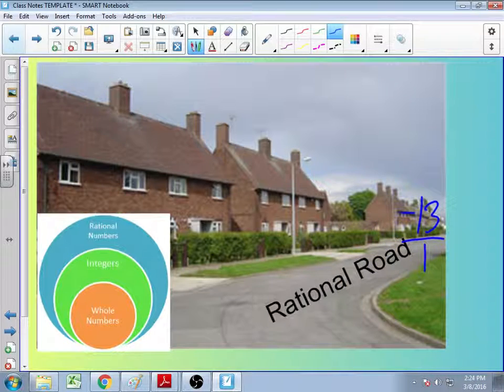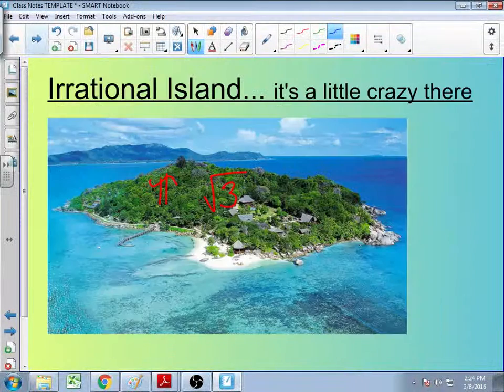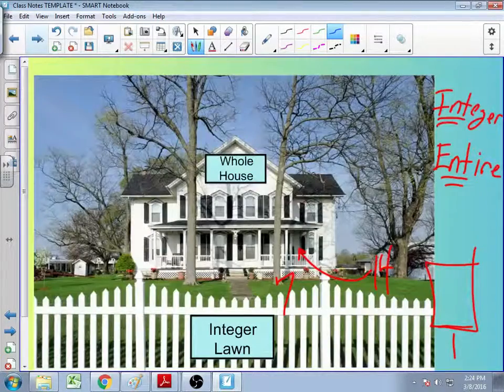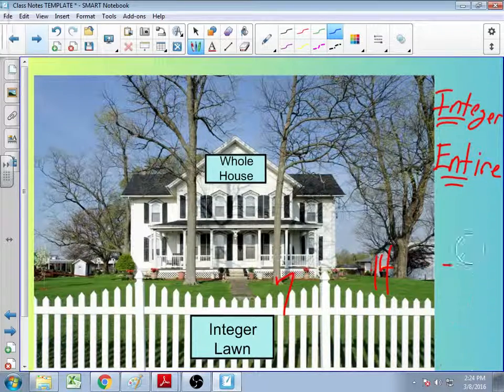He's walking, seeing the sights, and he gets to integer lawn. When he gets to integer lawn, 7 is still on the lawn, and actually 14 is back out on the lawn too. So negative 13 says, hey guys, am I allowed to come on integer lawn? They say, well, negative 13, are you an entire number? He says, well, I don't have any partials. I don't have any decimals. Negative 13 is, in fact, an entire number, so he comes onto the lawn and starts hanging out with everybody else.